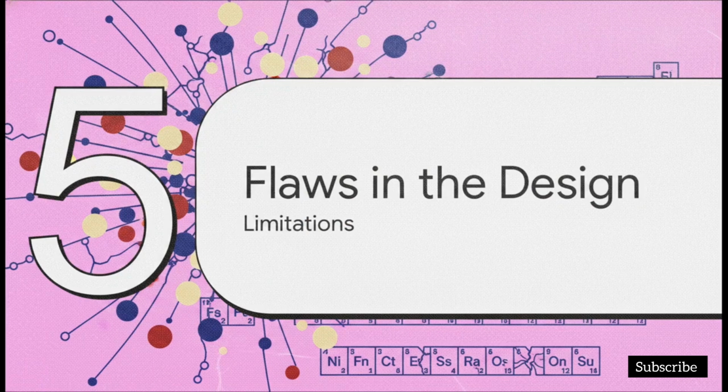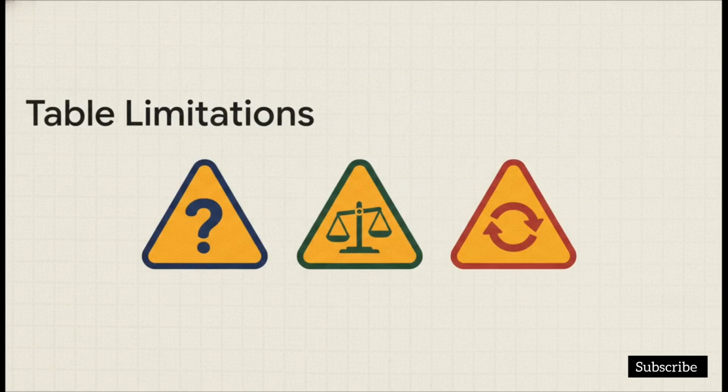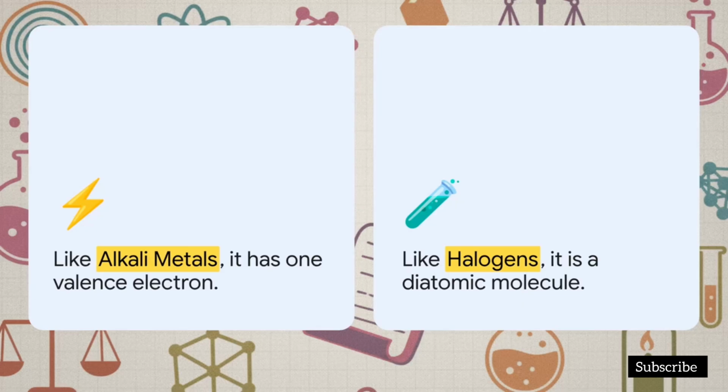Section 5, Flaws in the Design. Because as we know, no early prototype is completely flawless. Despite its huge success, scientists eventually started noticing some cracks in the foundation. There were 3 major drawbacks, limitations that simply arranging elements by atomic mass couldn't resolve. Let's break those down. First up, the uncertain position of hydrogen.